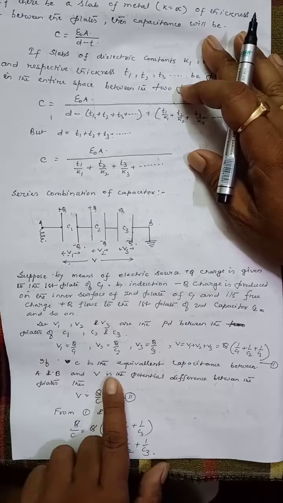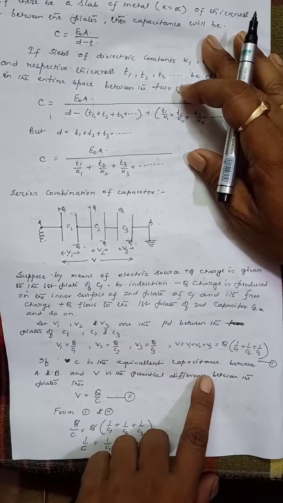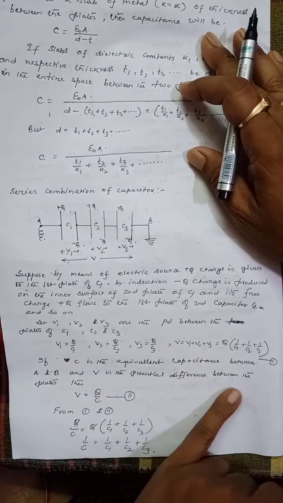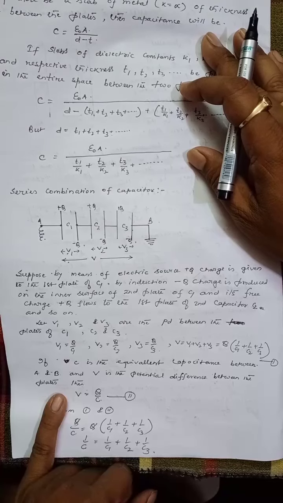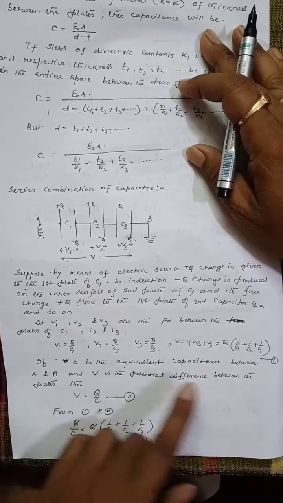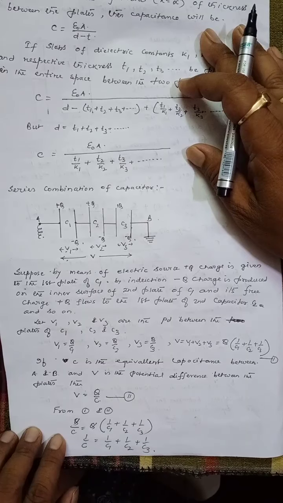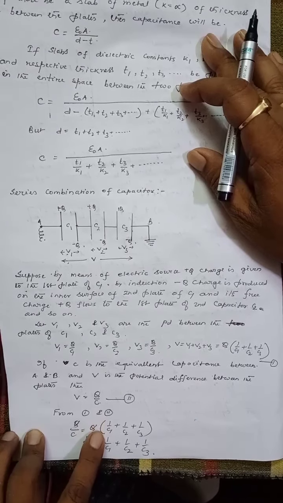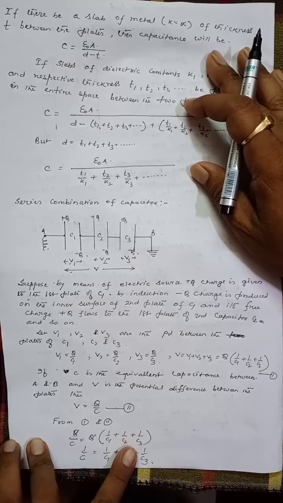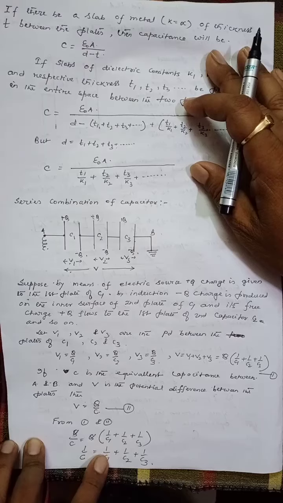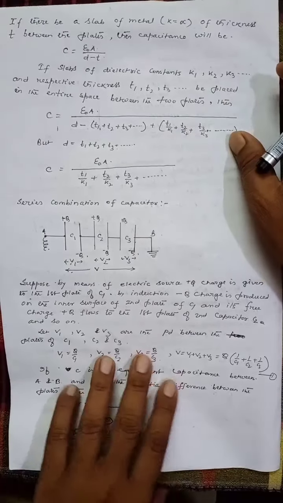If C is the equivalent capacitance between A and B, and V is the potential difference, then V equals Q by C. Now if we equate equations 1 and 2, we get Q by C equals Q into 1 by C1 plus 1 by C2 plus 1 by C3. The result is 1 by C equals 1 by C1 plus 1 by C2 plus 1 by C3.